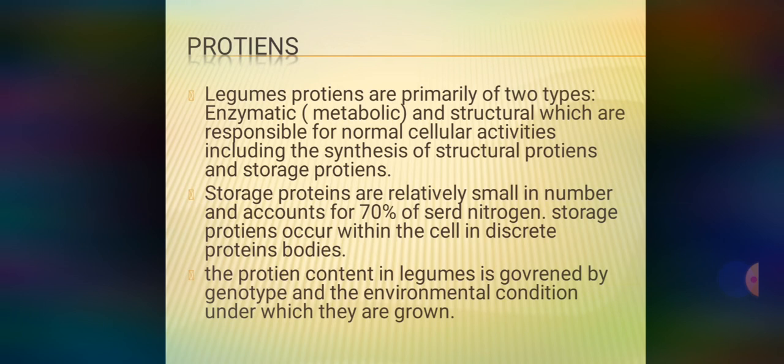Storage proteins are relatively small in number and account for 70% of seed nitrogen. Storage protein occurs within the cell in discrete protein bodies. The protein content in legumes is governed by the genotype and environmental conditions under which they are grown.